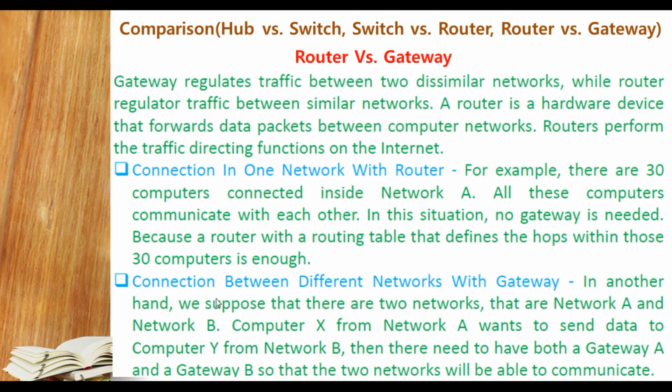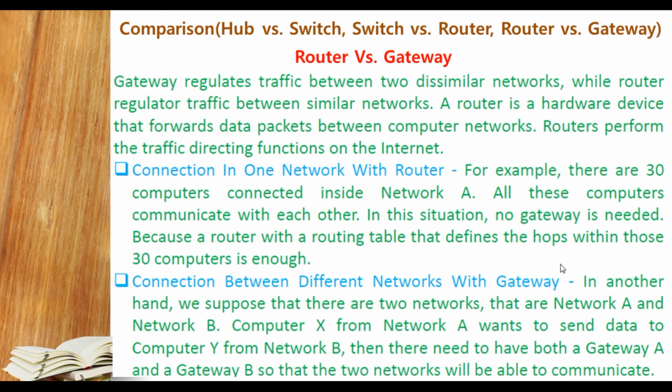Now condition number 2, connection between two different networks with a gateway. In another situation, suppose we have two networks, A and B, connected to each other, and if computer X wants to send information to computer Y through network A and network B, in that time a gateway is required.